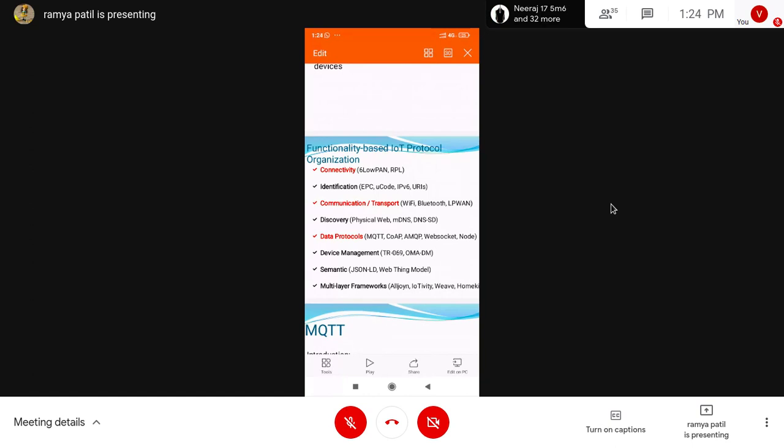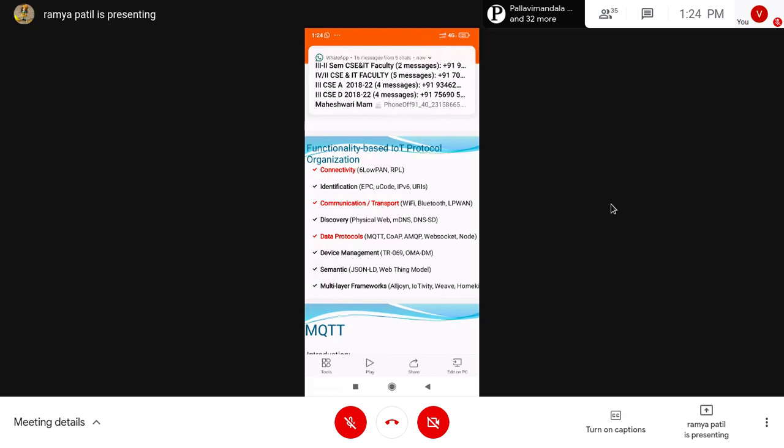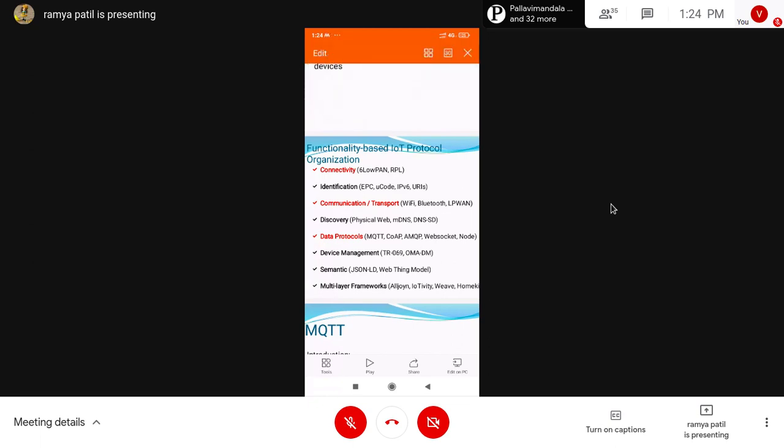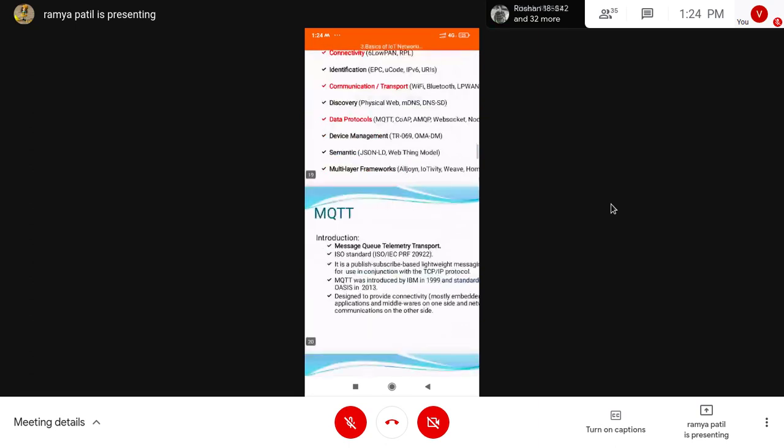If you want to know which protocol is used for which functionality, this is very clear. Here you are learning IoT from basic to now. If any person listens to all the classes, it is very clear, you can understand each and everything. We have some specific reason, and for everything they explained in detail. So likewise, here we are going to discuss some important protocols.